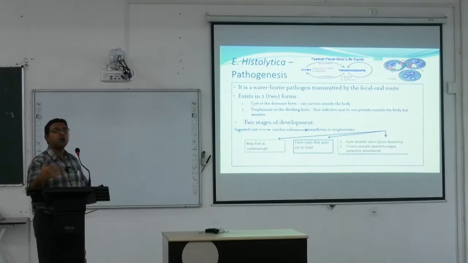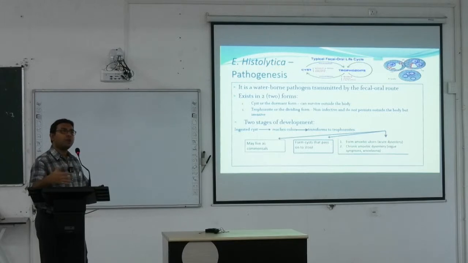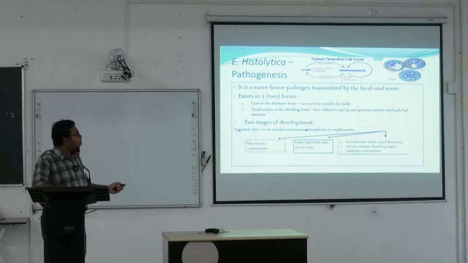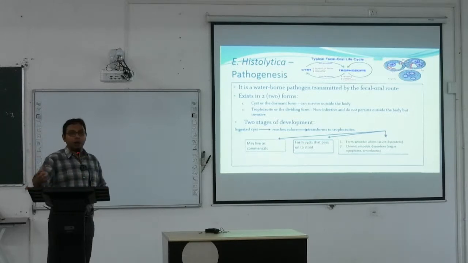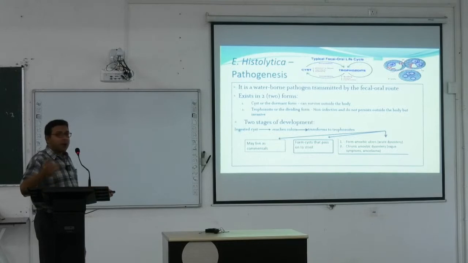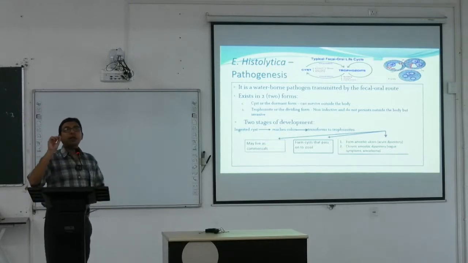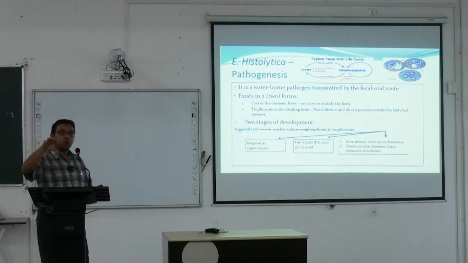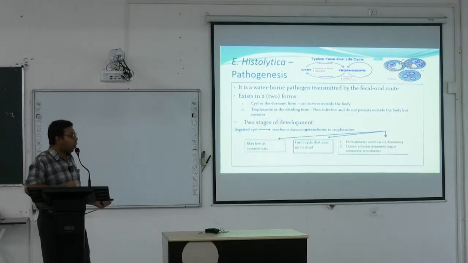Again, in the school or in the hostels, most commonly it is transmitted from one person to another person. This Entamoeba histolytica exists in two forms. One is the cyst form, another is the trophozoite form. Cyst form is the dormant form which can survive outside the body, and the trophozoite form is a dividing form which is non-infective and does not persist outside the body, but it is invasive. Invasive means they invade the organs and can co-host with the different types of organs within our body.